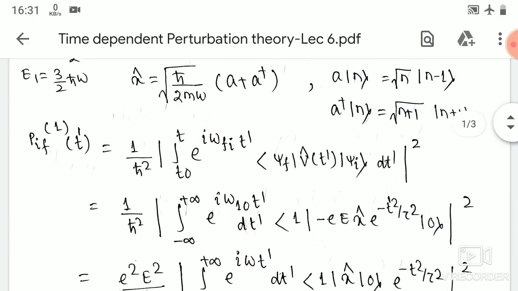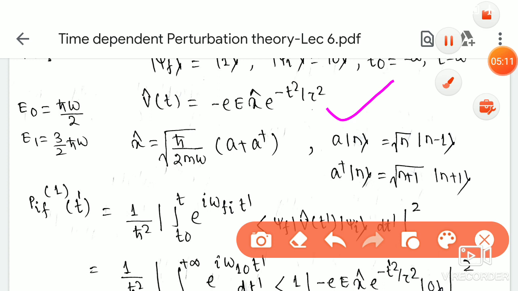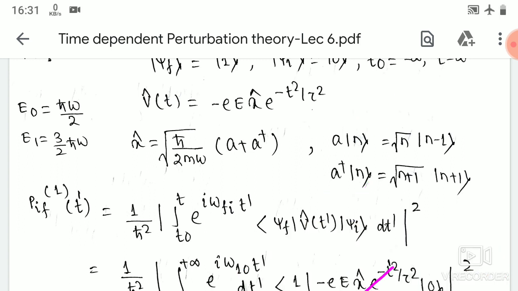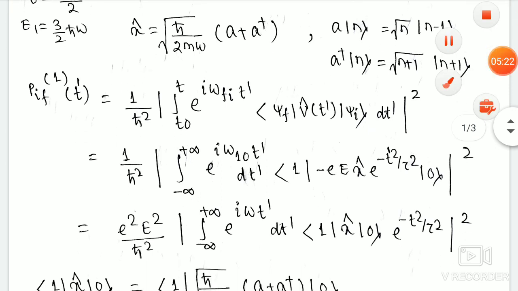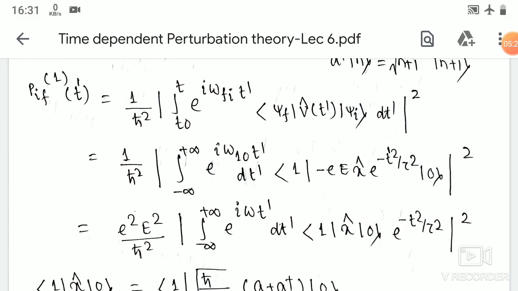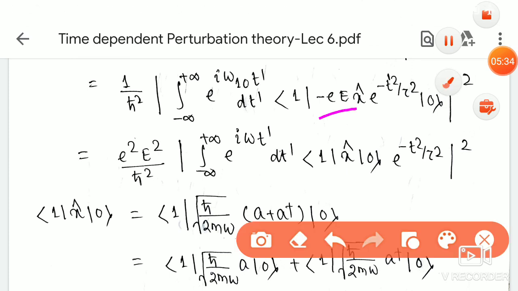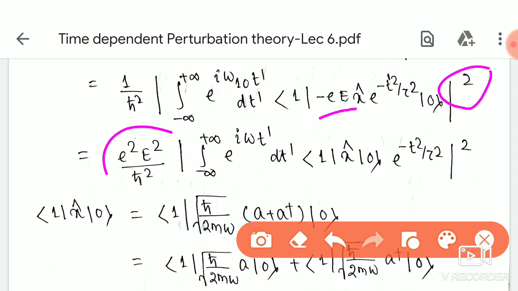So we will substitute V cap of t dash now. This is our V cap of t. If you substitute t dash in place of t, you will get minus e x cap exponential of minus t dash square divided by tau square. So we simply substitute this here. I will take out from the mod minus e, and there is a square, so it will be e square, and there is an h square in the denominator, so it will be e square divided by h square.